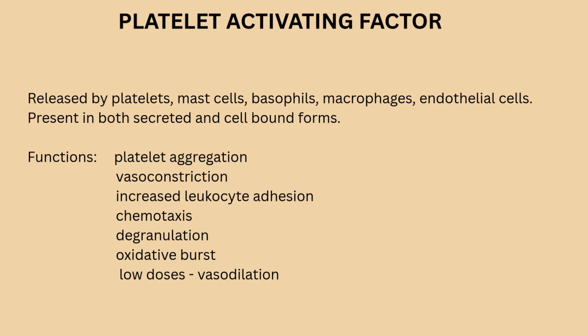Now let's talk about platelet activating factor. It is released by platelets, mast cells, basophils, macrophages, and endothelial cells. It is present in both secreted as well as cell-bound forms. Its main functions are platelet aggregation, vasoconstriction, increased leukocyte adhesion, chemotaxis, and degranulation, and in low doses it also causes vasodilation.